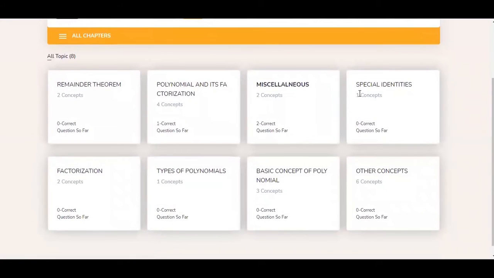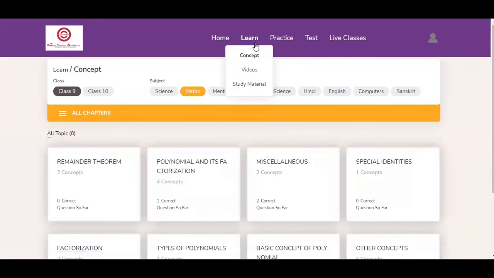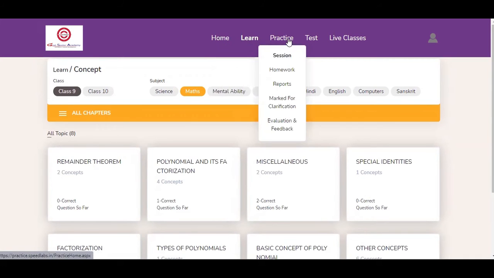Now topic wise concept appears on your screen. Choose the topic you want to learn and start learning. Now to watch the videos and read the study material, you have to repeat the same steps like you did to learn a concept. Now let us move forward to the practice tab.